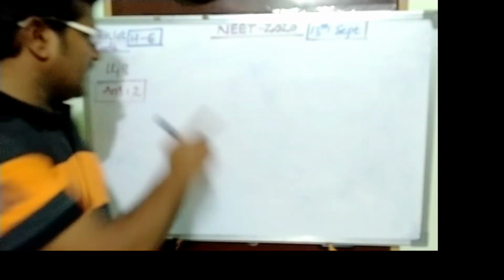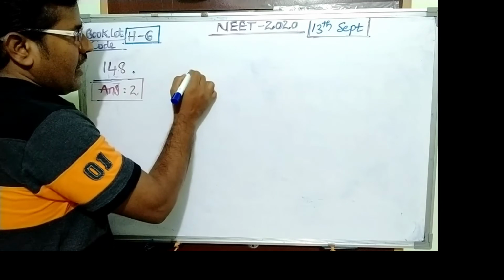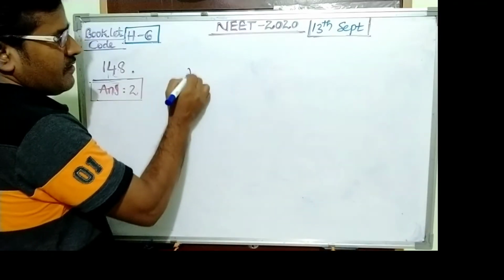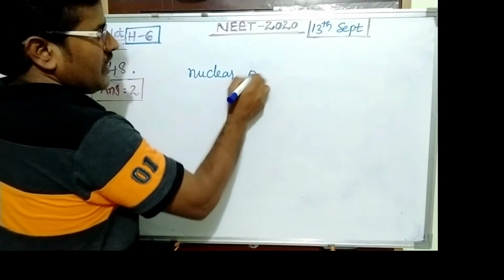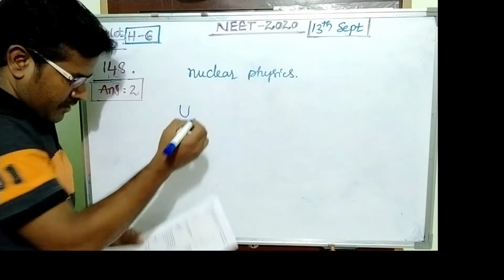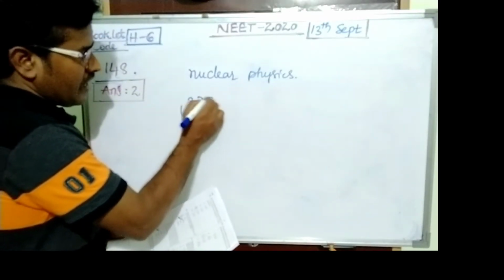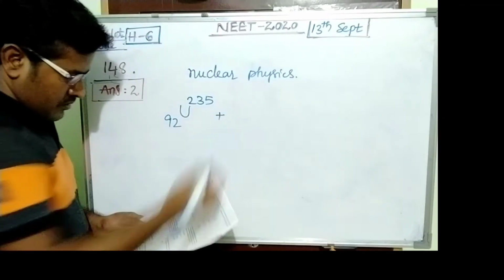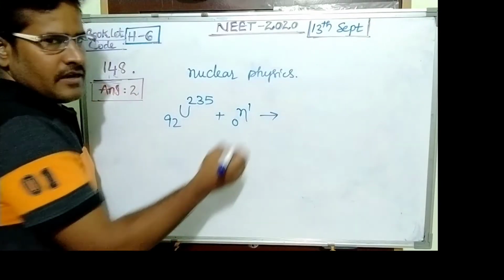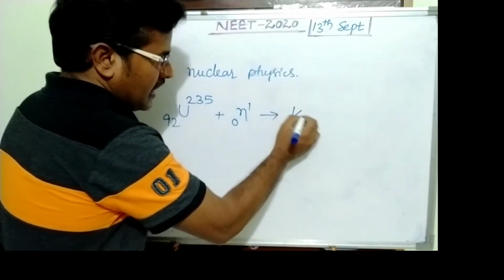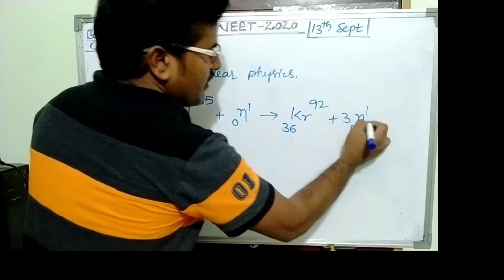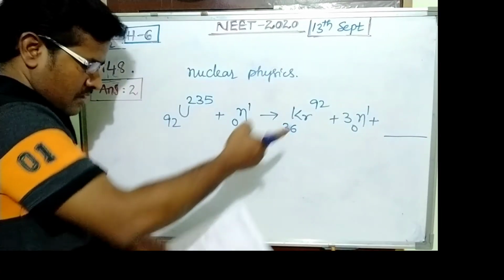Question number 148. This is from atoms, molecules and nuclei, that means nuclear physics. One reaction is given: uranium 235, 92, bombarded with a neutron. Then krypton 36, 92, plus 3 neutrons plus the material of.